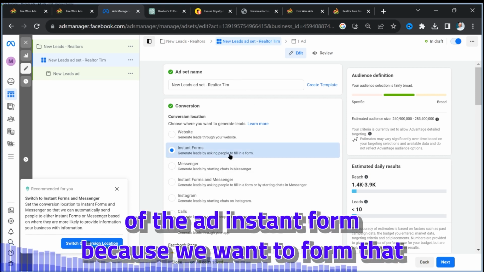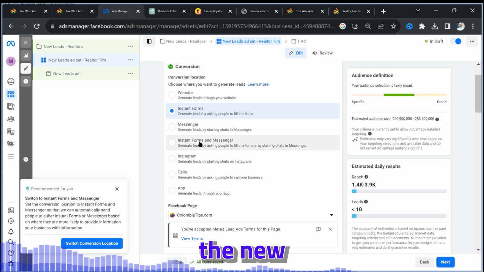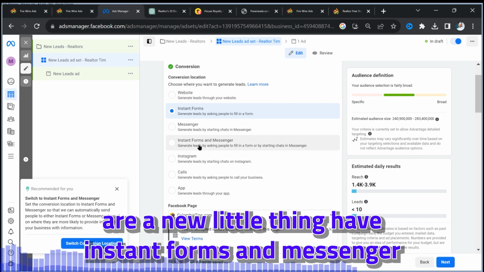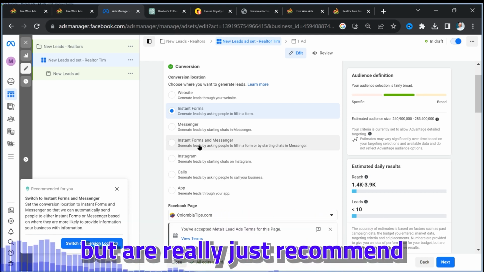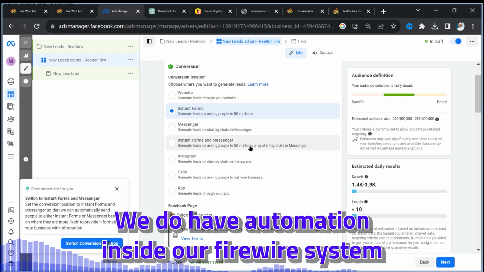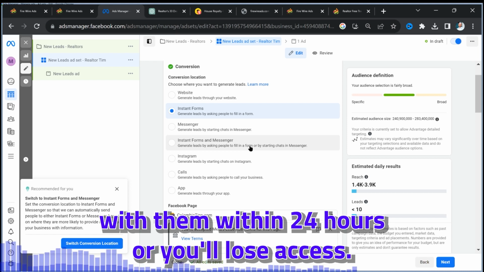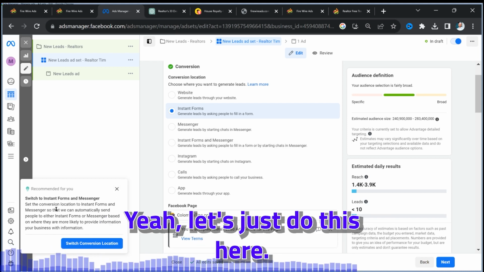Instant form, because we want a form that pops up when they select to get more information. You could integrate instant forms and messenger, but I really just recommend the instant form instead of the messenger. We do have automation inside our Firewire system that can jump in, but you have to communicate with them within 24 hours or you'll lose access.